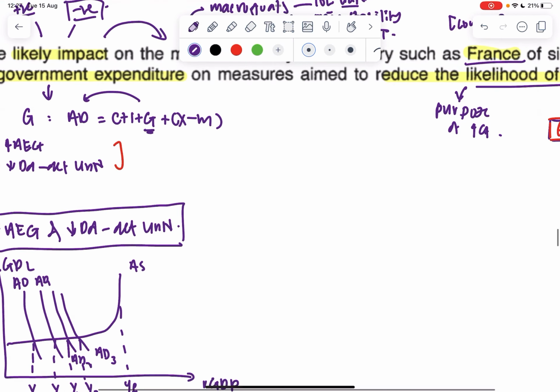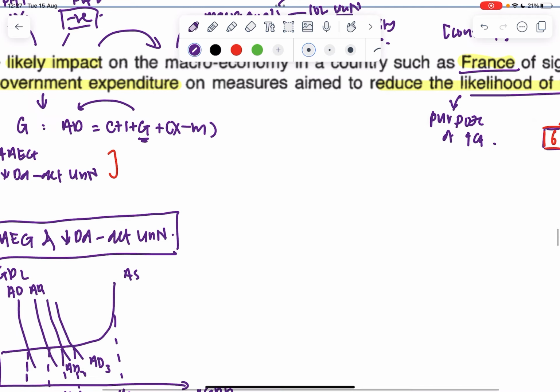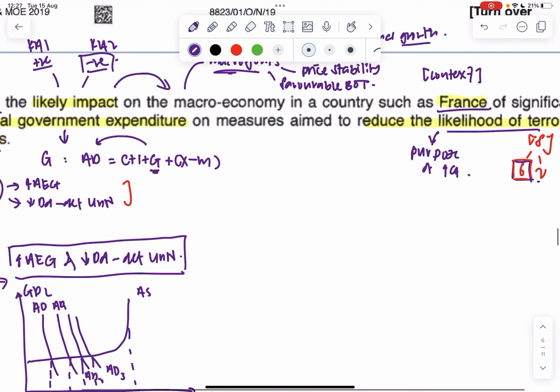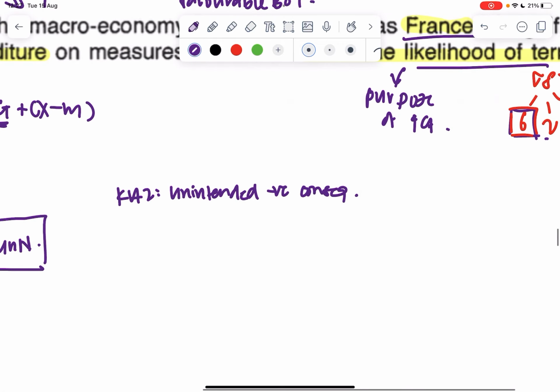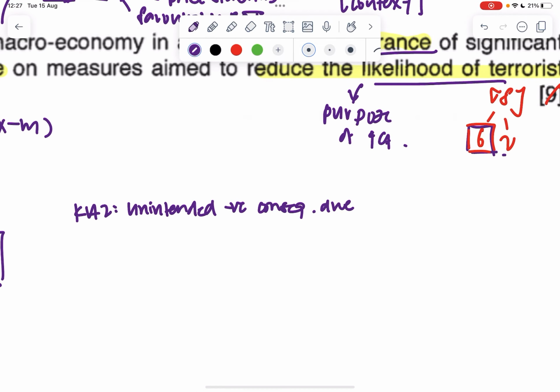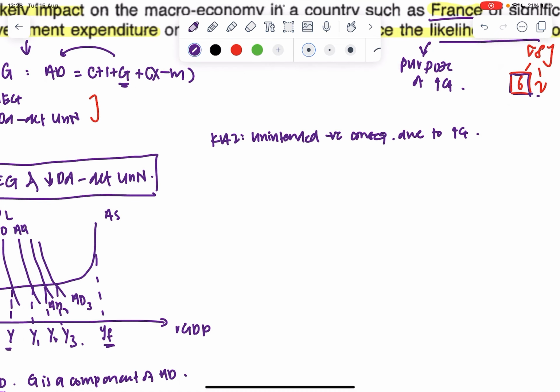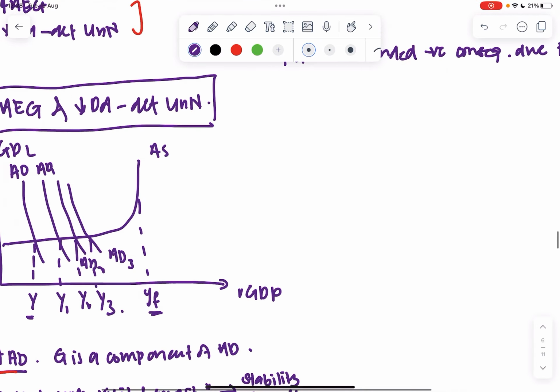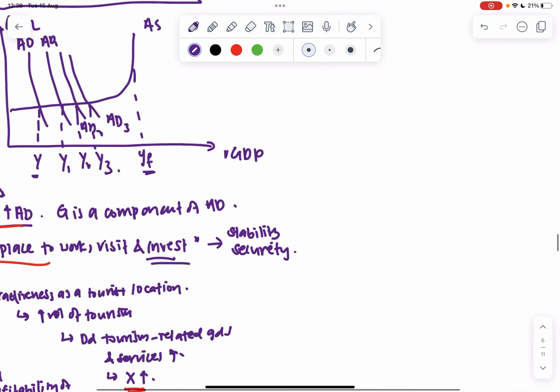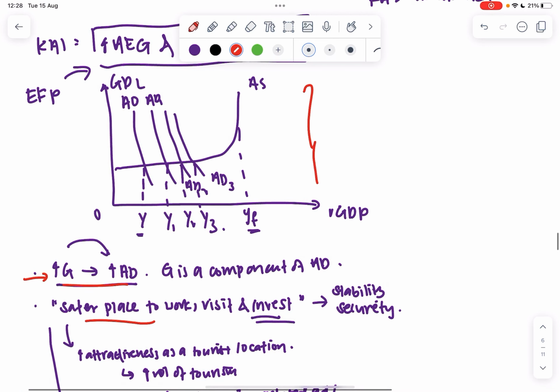So we studied before in our notes that expansionary fiscal policies could lead to unintended negative consequences for the economy due to the increase in G. So what kind of unintended negative consequences might there be? You realize here, a very big thing we did in this diagram, we assumed excess spare capacity.